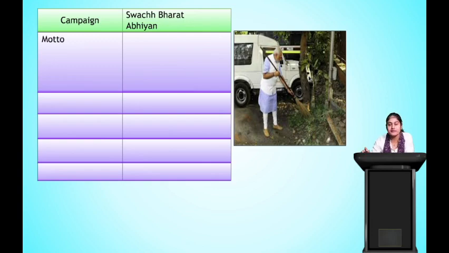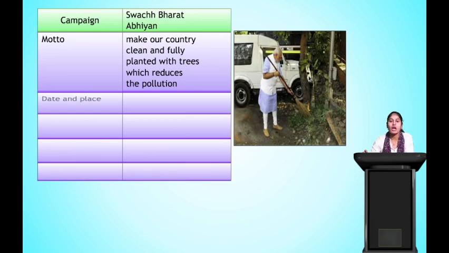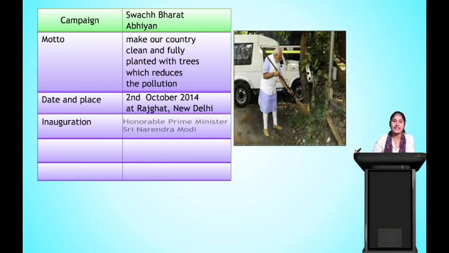What is the motto of Swachh Bharat Abhiyan? Make our country clean and fully planted with trees, which reduces pollution. Yes, that is the main motto, right? So that is what we have, and using this we have to form a paragraph now. Next, when was it started and where? It was started on 2nd October 2014 at Rajghat, New Delhi. Next, who did the inauguration? Honorable Prime Minister Shri Narendra Modi ji.